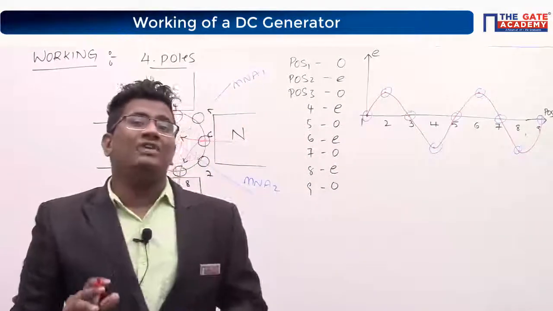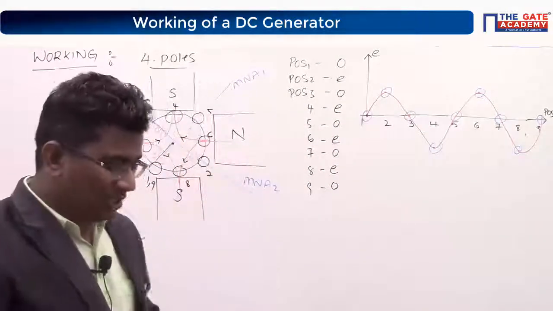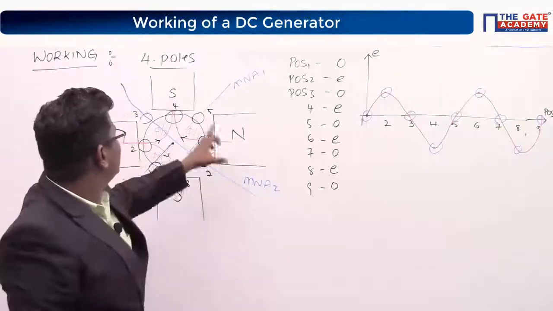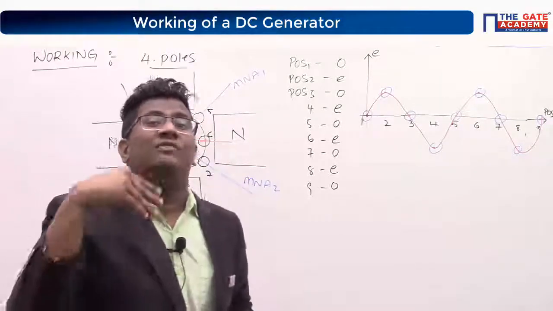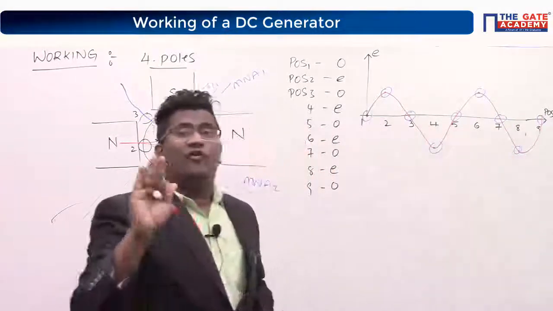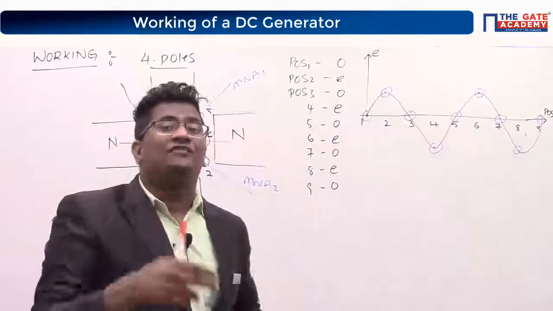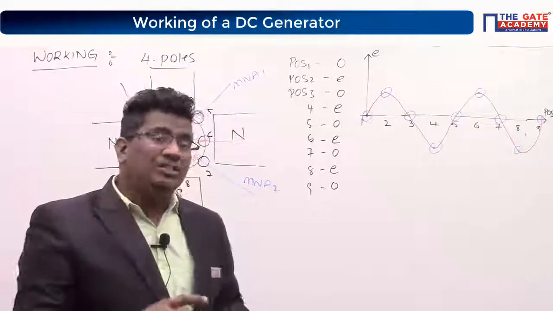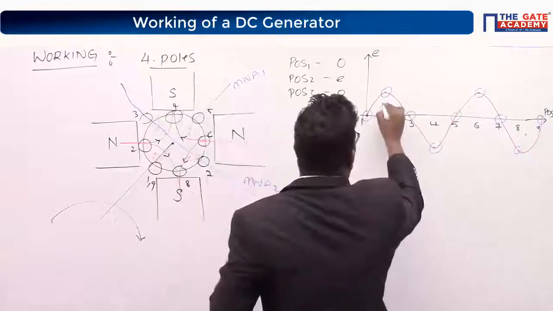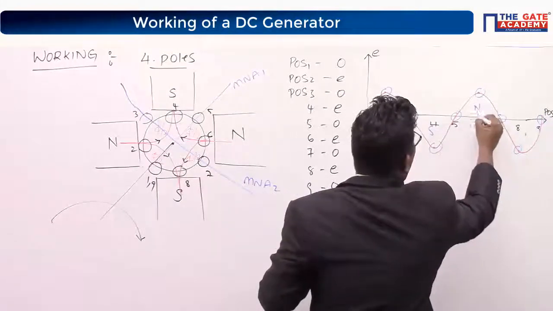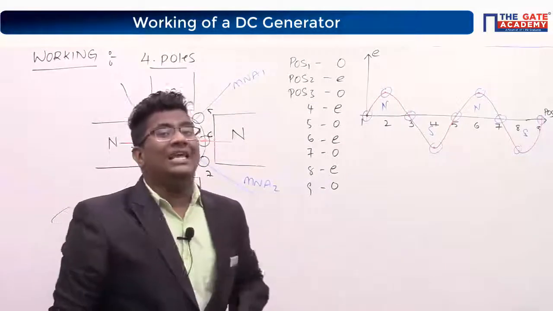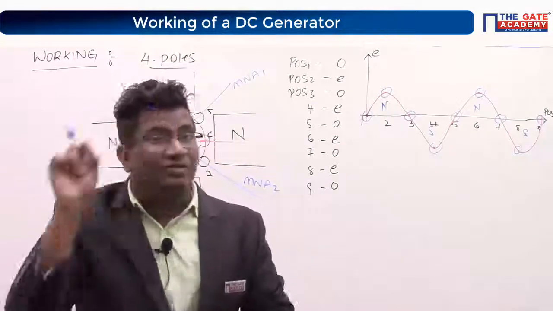How many poles have we taken in this case? 4 poles. Therefore, how many half cycles will we produce? 1, 2, 3, 4. Total 4 poles is producing 4 half cycles, correct? This is the north pole effect, this is the south pole effect, this is the north pole effect, this is the south pole effect, correct?